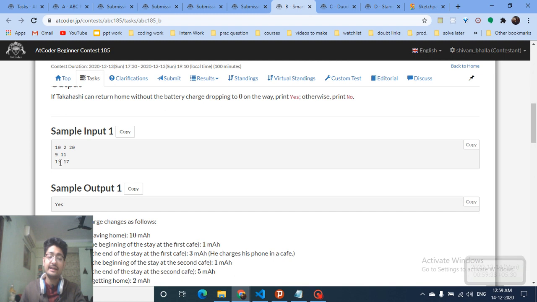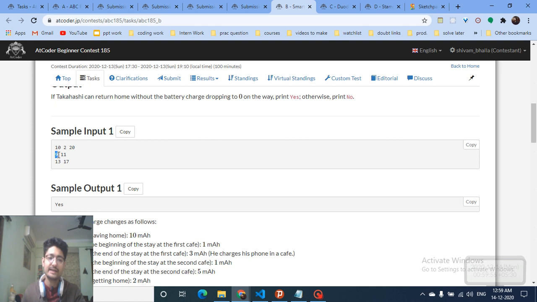And same, he'll enter the next cafe at 13 and leave at 17, and he comes to his home at 20. So as you can see, now if he leaves his home at 0 and goes to the cafe at 9, there is 8 minutes in which he is roaming around. So in that time the battery will decrease.